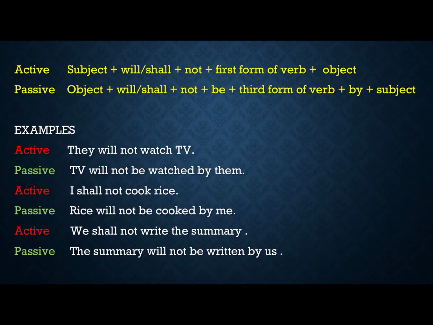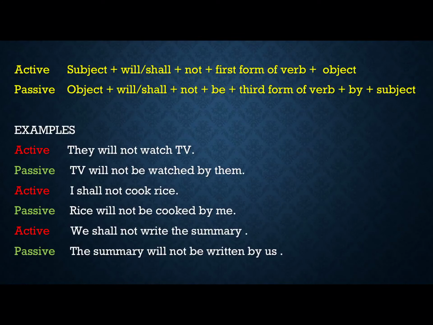Now again I'll use two objects and then I'll show you the two sentences in passive voice. They will not gift me a mobile. So I will not be gifted a mobile by them, or a mobile will not be gifted to me by them. Or we shall not write a letter to the PM.